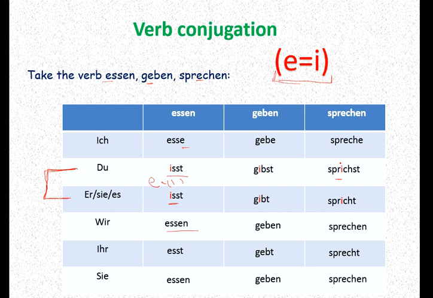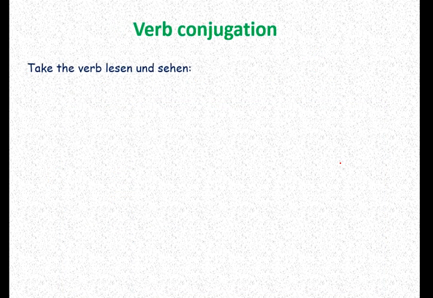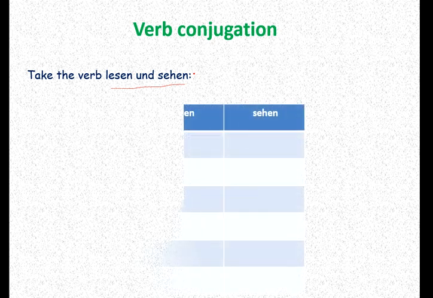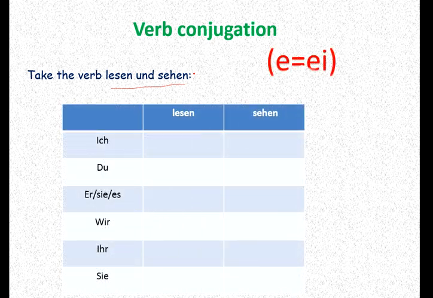Now let's see what else can change in German irregular verb conjugation. Now we take the verbs lesen and sehen, and see how we conjugate them. In this, e becomes ie. This e and this e become ie, and only in these two. Others follow the same pattern.